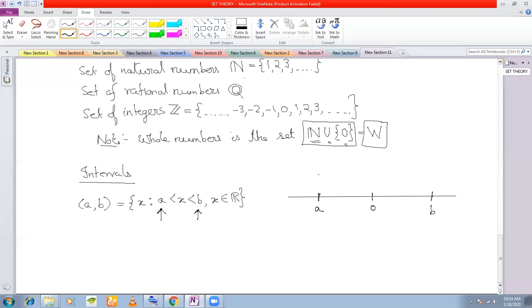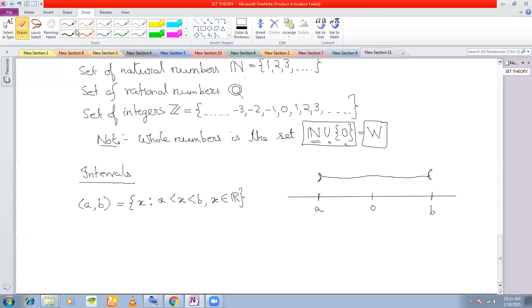Understood? If I'm talking about this set, then what numbers do I mean? I mean all the numbers not including A, not including B. All the numbers that lie between A and B. All the real numbers. Real numbers only. No natural numbers, no rational numbers, only real numbers. Okay, so this set is an infinite set.